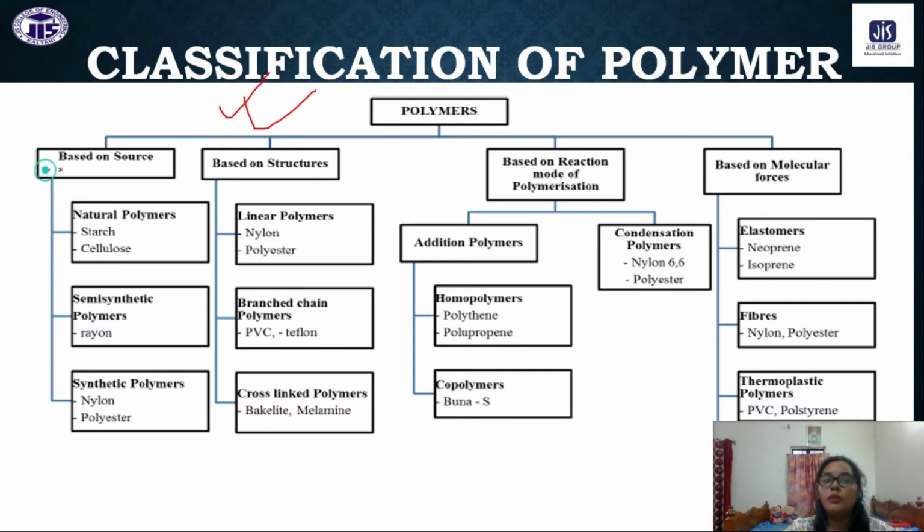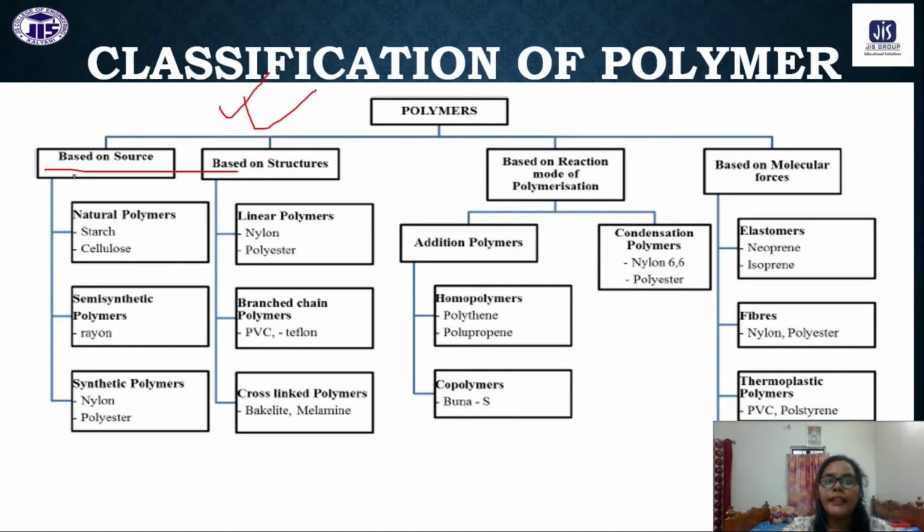So you have to remember, if you get a question like this: classify polymers based on structure, based on source, or classify the polymers in detail. At that time you have to write down the total classifications with examples. If you don't write the examples, then you cannot get the full marks. So with examples you have to write down each and every classification.